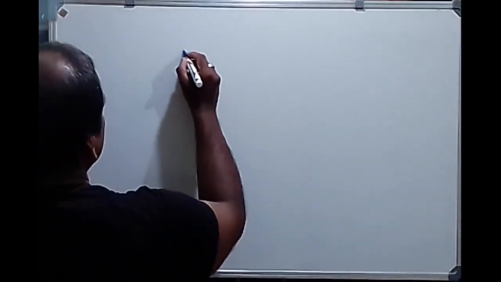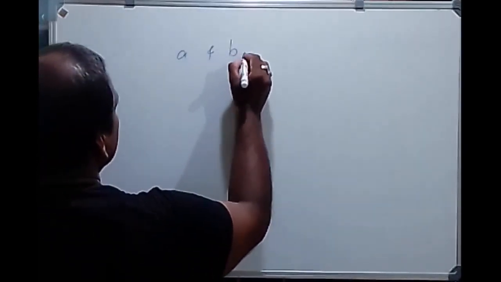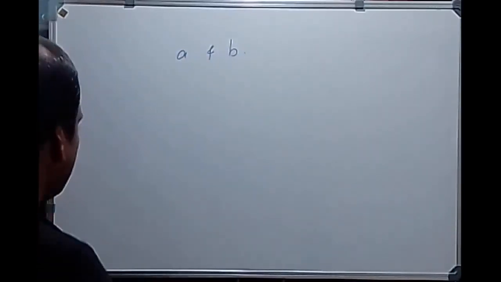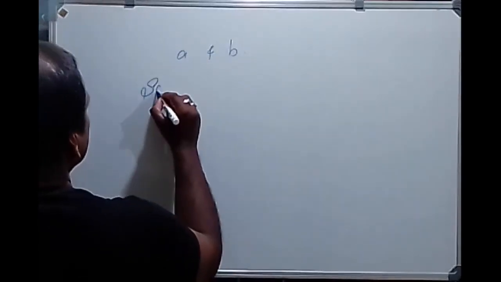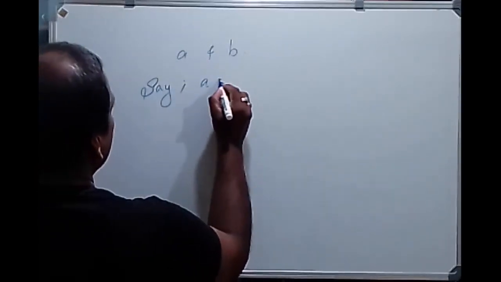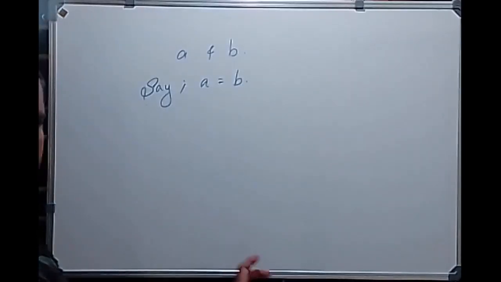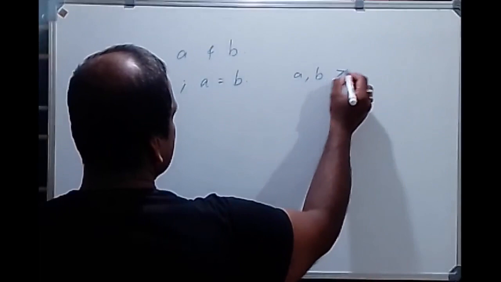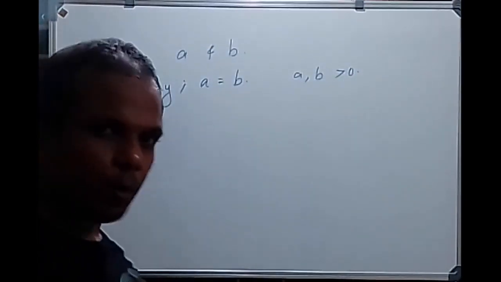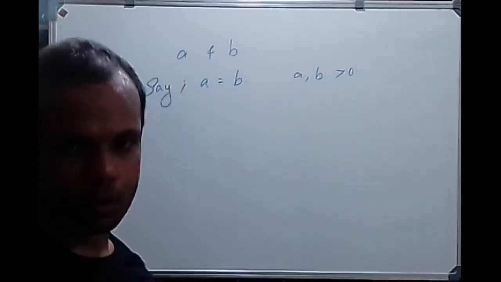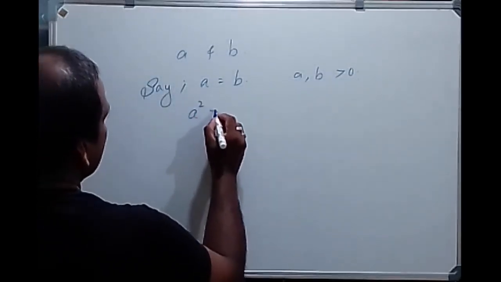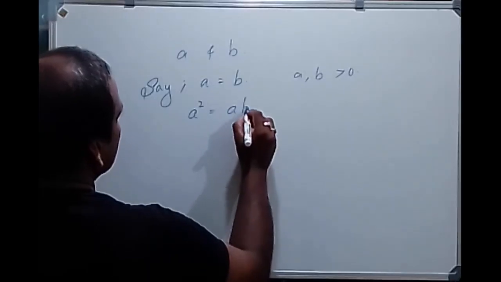Let us consider two values a and b. Let us say a is equal to b, simple values. Both a and b are greater than 0. So a and b are greater than 0, a is equal to b. Say a square is equal to ab.